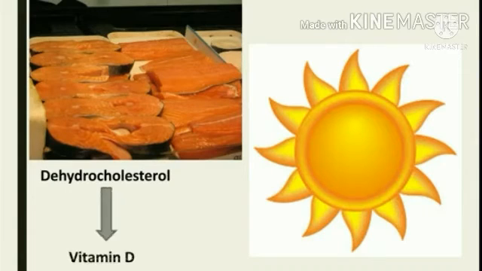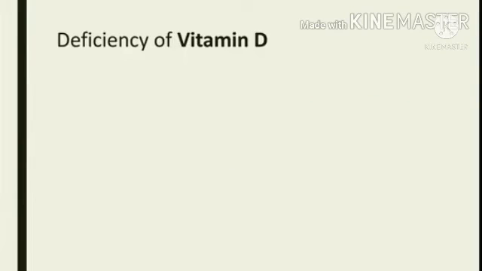The reason why sunlight is known as a source of vitamin D is because there is a type of cholesterol known as dehydrocholesterol in our skin. Only in the presence of sunlight can this dehydrocholesterol get converted into vitamin D. This is the reason why sunlight is known as a source of vitamin D.